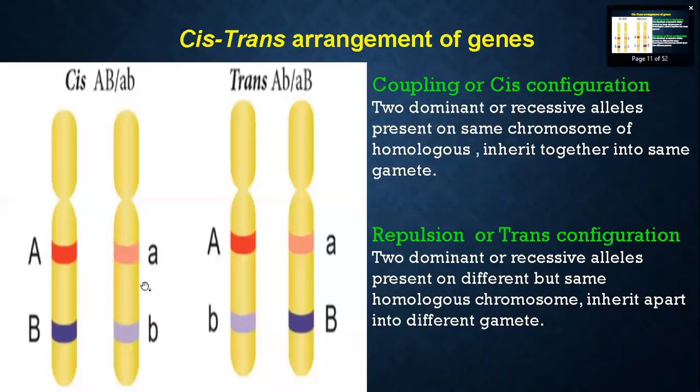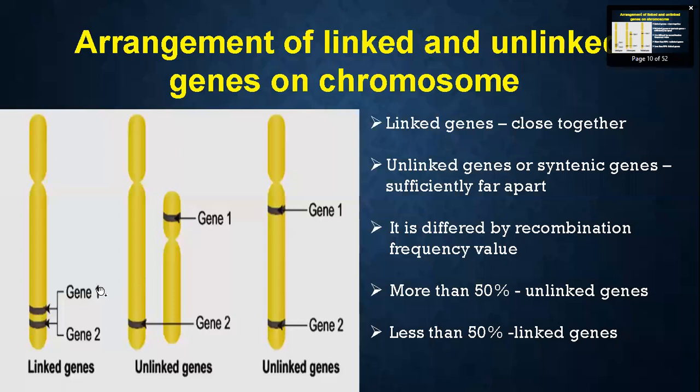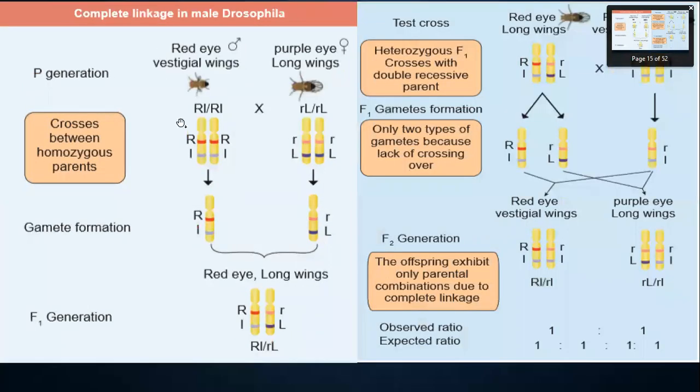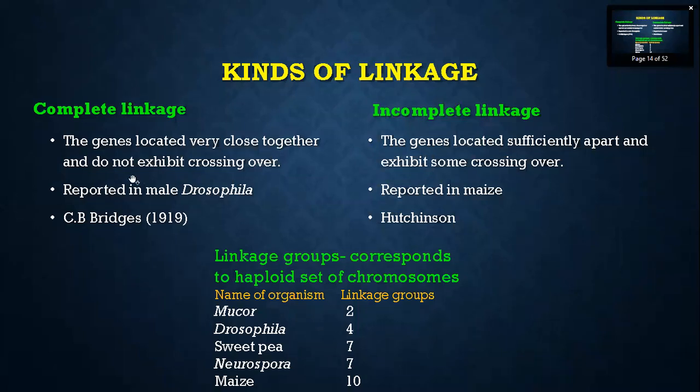You see here, the genes are present very close together, so there is no possibility of crossing over. Suppose they are present like this, then crossing over can easily occur. So complete linkage is when genes are located very close together and do not exhibit crossing over. What is incomplete linkage? The genes are located sufficiently apart and they exhibit some crossing over. You see, one gene is on one chromosome and another is on another.